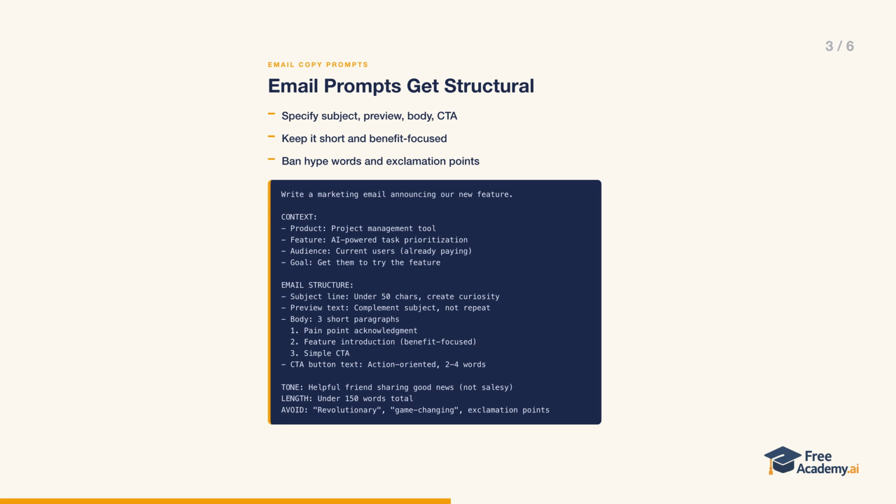First, acknowledge the pain point. Second, introduce the feature with a focus on benefits. Third, a simple call to action. The CTA button text should be action-oriented, 2 to 4 words. The tone is a helpful friend sharing good news, under 150 words total, and it explicitly bans hype words like revolutionary and game-changing, plus exclamation points. Constraints like those keep the copy human.